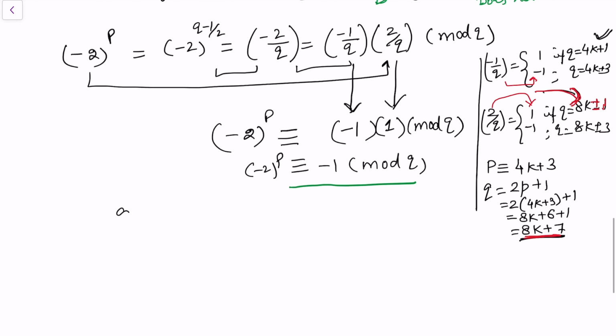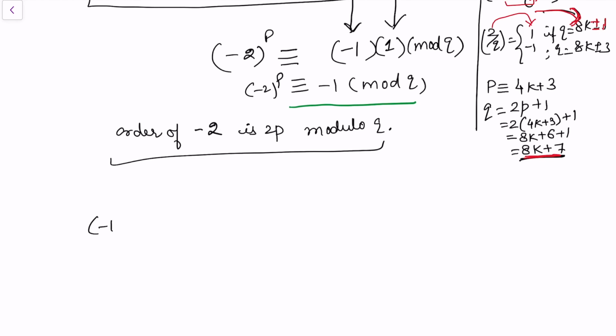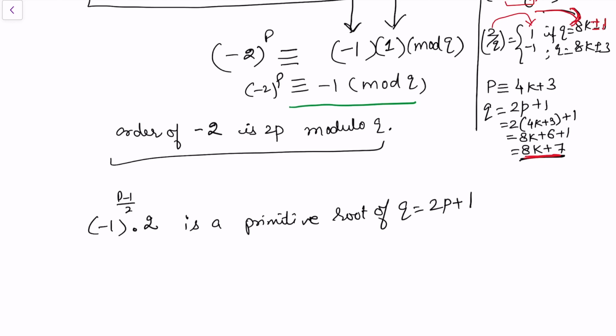So the order of minus 2 is 2 times p modulo q. And that proves our result that minus 1 to the power p minus 1 by 2 into 2 is a primitive root of q, and q is actually 2p plus 1. So this proves our case that minus 1 to the power p minus 1 into 2 is a primitive root of q, and q is 2 times p plus 1.